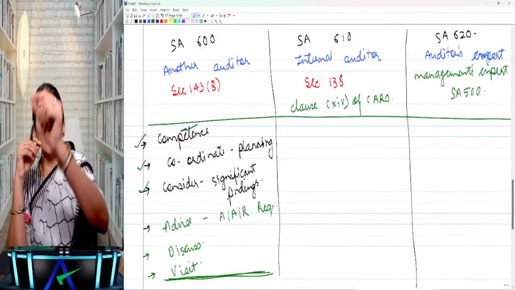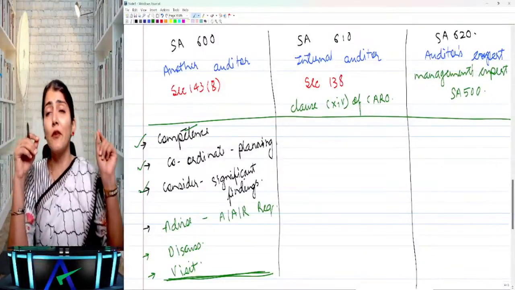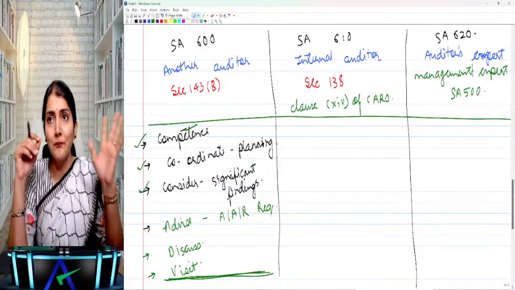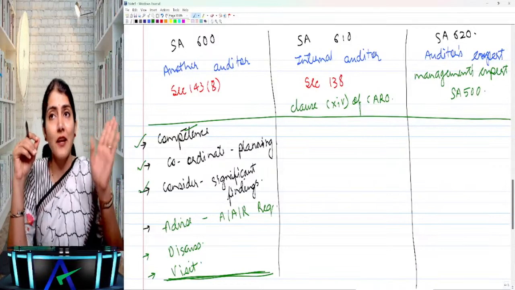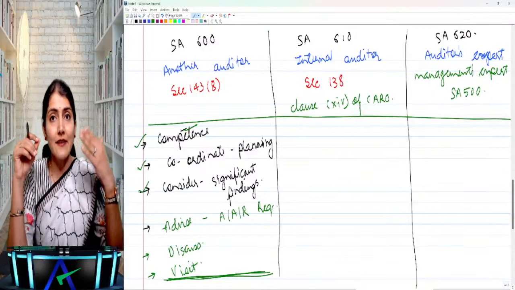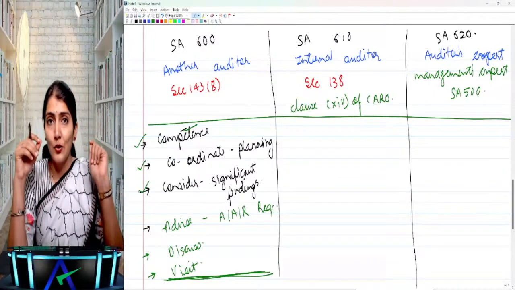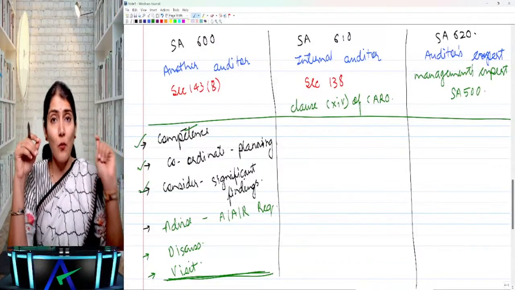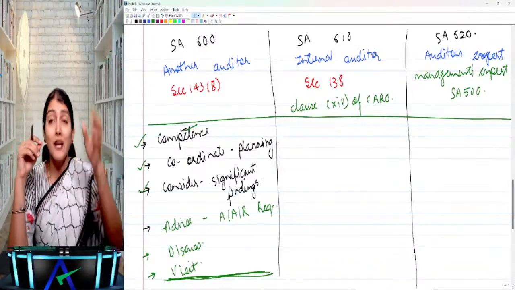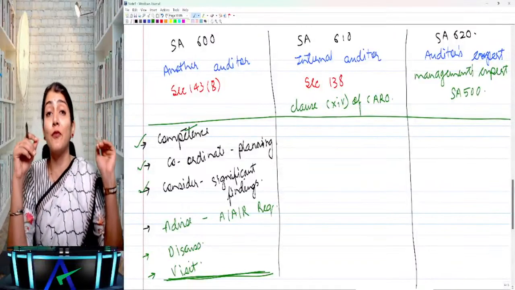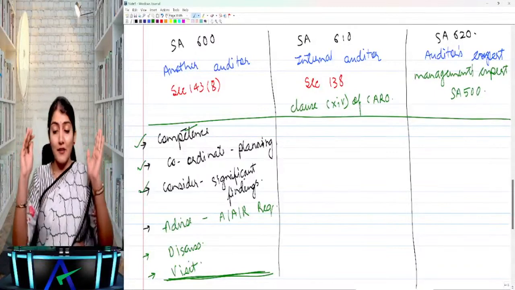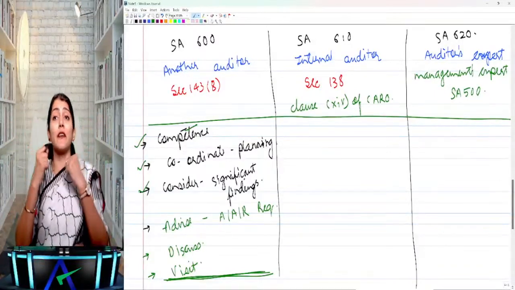Can the principal auditor access the working papers of the branch auditor? Can the principal auditor access the working papers of another auditor, the component auditor, the branch auditor? Can he access the working papers? No, he cannot access the working papers. But can he access the books of account of the company maintained at the branch? Yes, he can. But he cannot access the working papers of the branch auditor. They are the branch auditor's property.